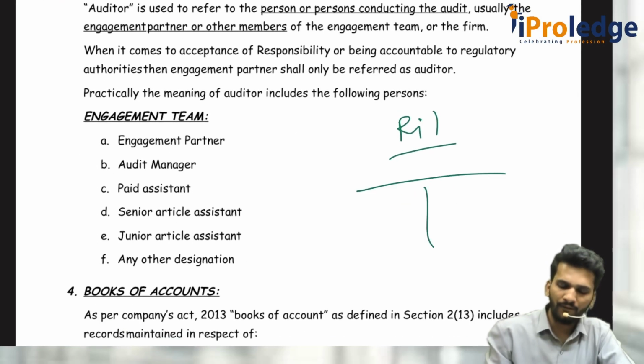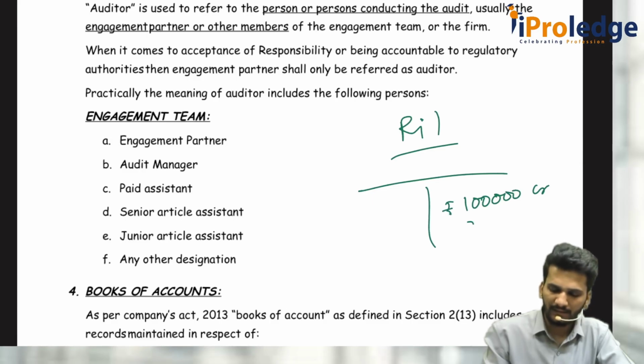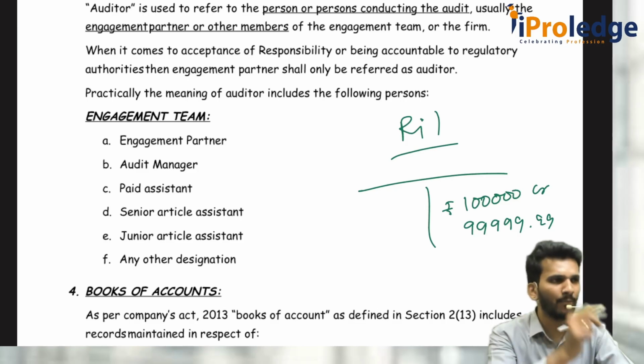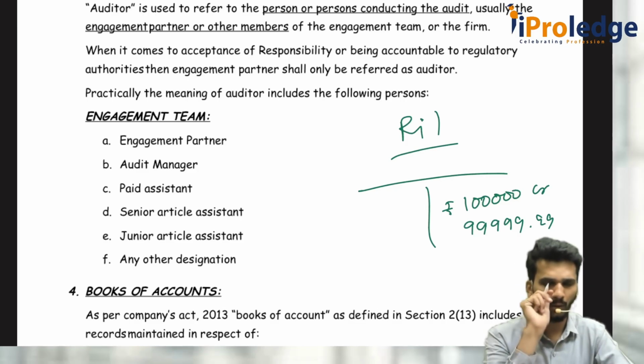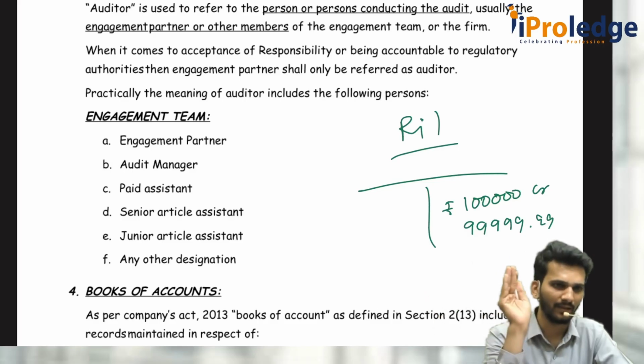There, instead of writing 1 lakh crore rupees, they have written 9,99,999.999. There is a difference of 1 rupee. You have to report it as 1 lakh crore, but they reported it slightly less.